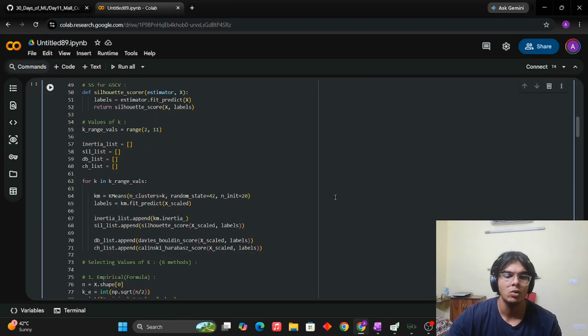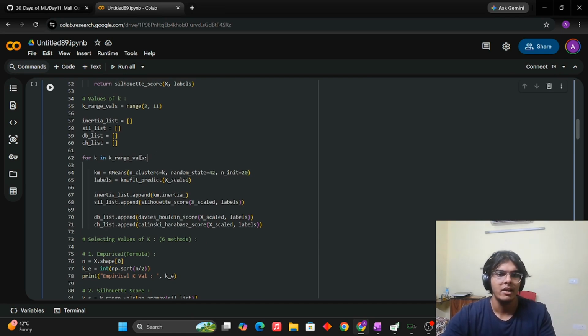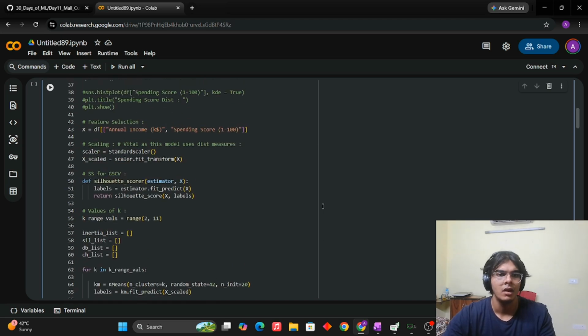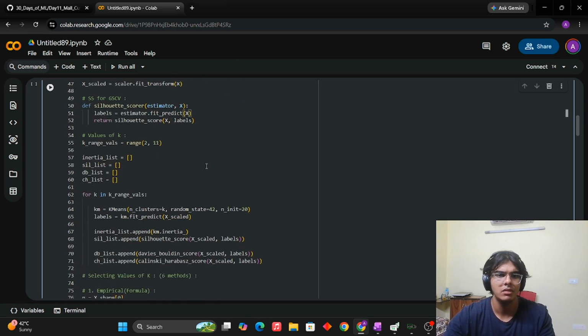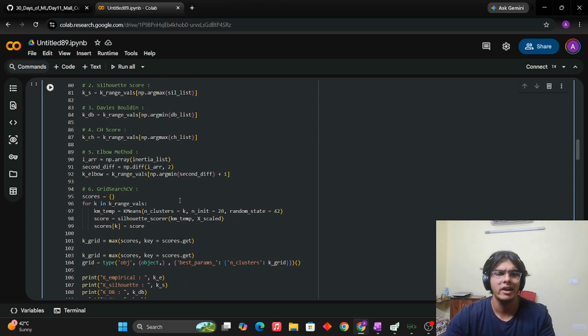Now let me quickly get back to the code to show you how we have done this. For this, we can run this for loop, which calculates all of the values together. This was the stuff we did, after scaling. These are the labels, the silhouette score. This is selecting the values of K. We took 6 methods in total; the grid search CV I have counted as a method here.